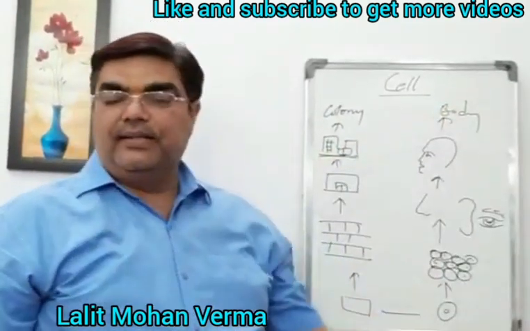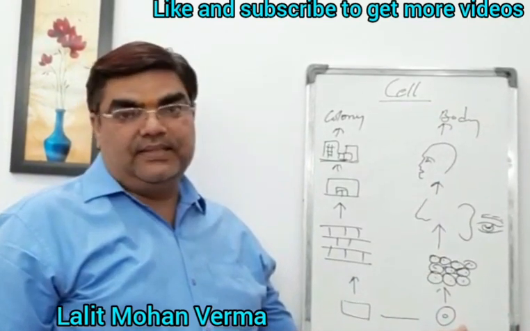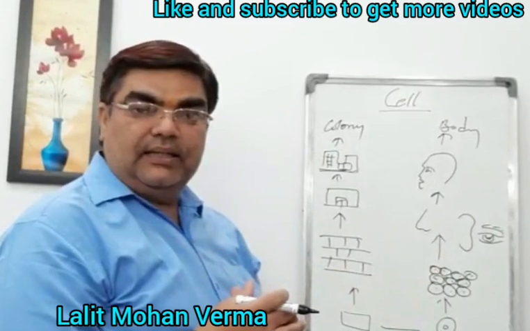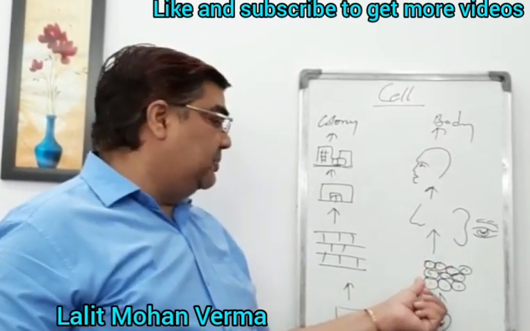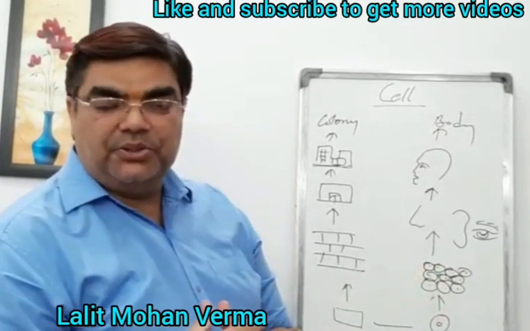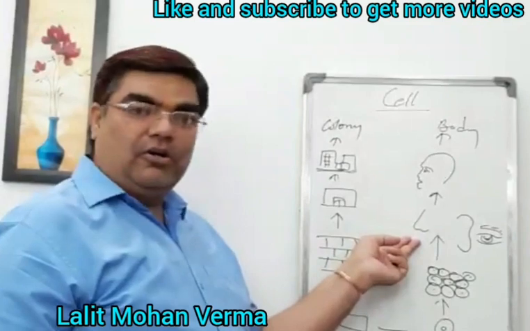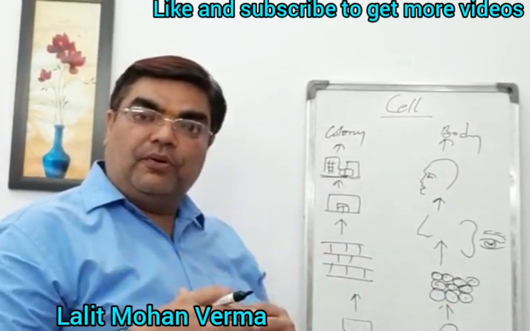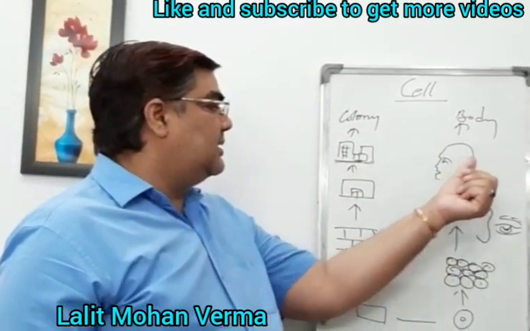So from here it is clear that cell is the fundamental or basic unit of life. The group of similar cells is called tissue, and the group of tissues which perform a particular function is called organ, and the group of organs which perform a different function is called organ system.